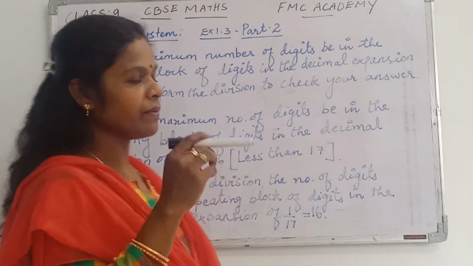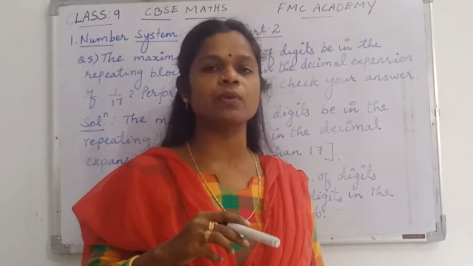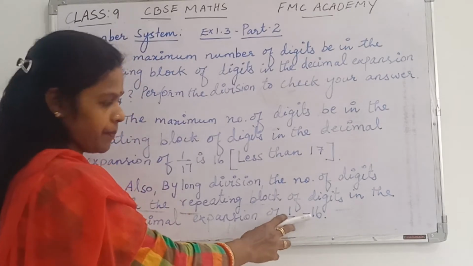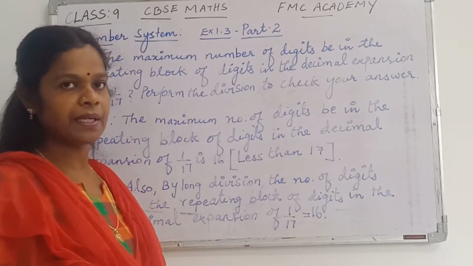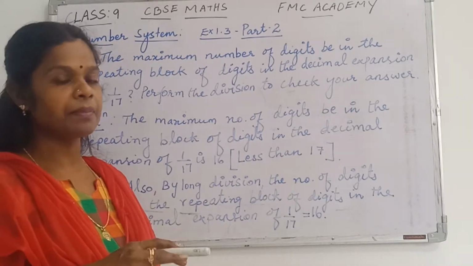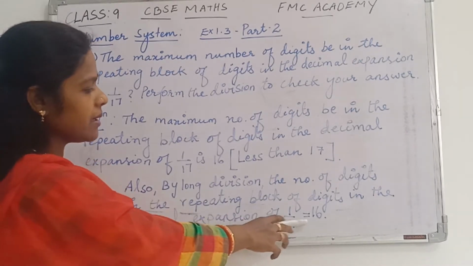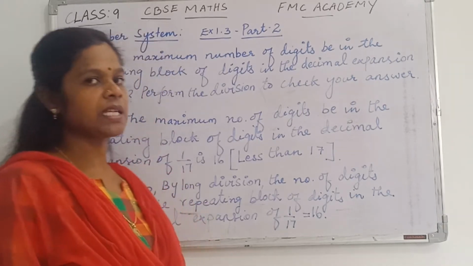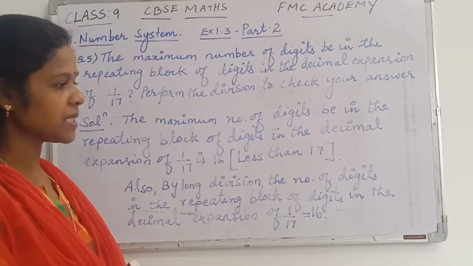Suppose you divide 1 by 17 using the long division method, in that case also we get the same 16 digits repeated. Here I have not done the long division method, which is time consuming, but you will be getting the digits as 16. Okay. Let's move to the next question. Question number 6.